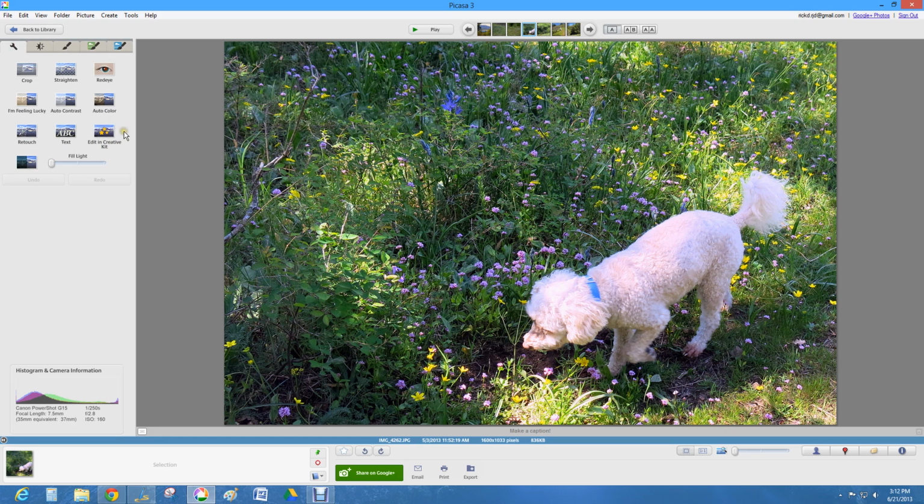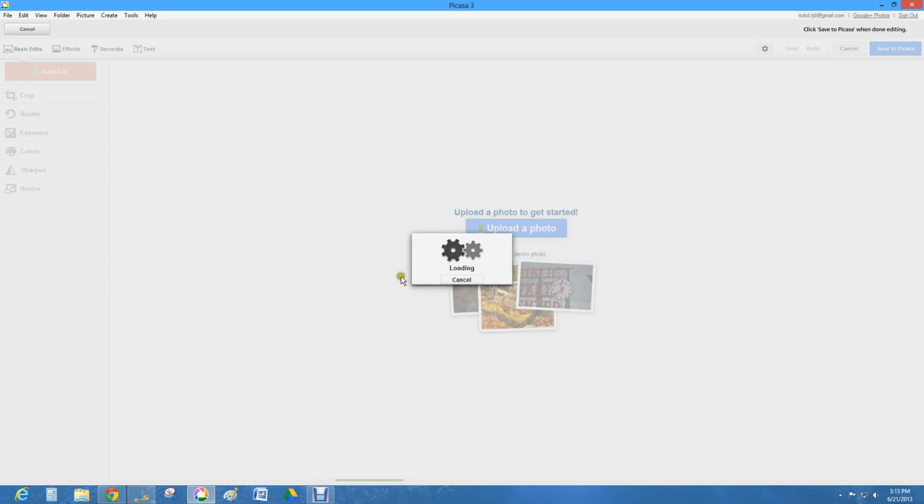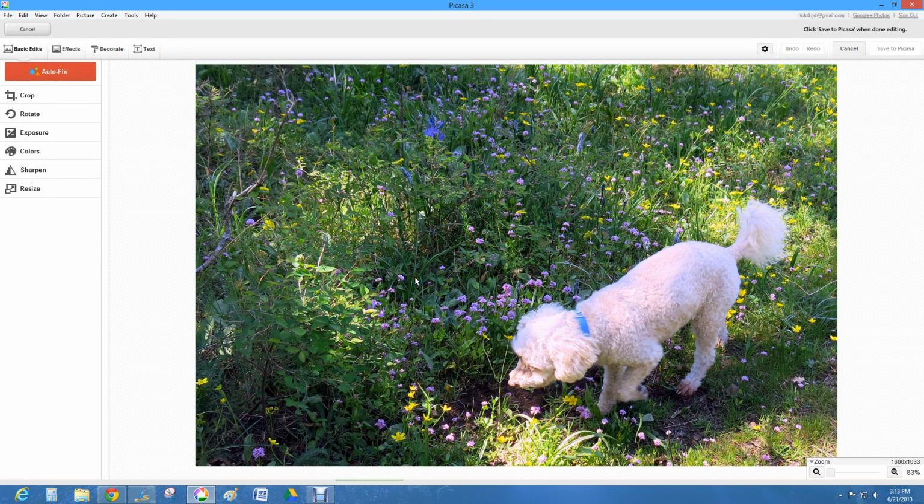It's one that's probably not used too much, I wouldn't think, by most people. I'm going to click on it. It's going to start transferring the photo up to Creative Kit. This might take a few seconds depending on the size of the photo. Creative Kit isn't the fastest connection in the world. So I'll just wait a sec, let it get up there, connecting to Creative Kit. It's now loading, and finally we have our picture.